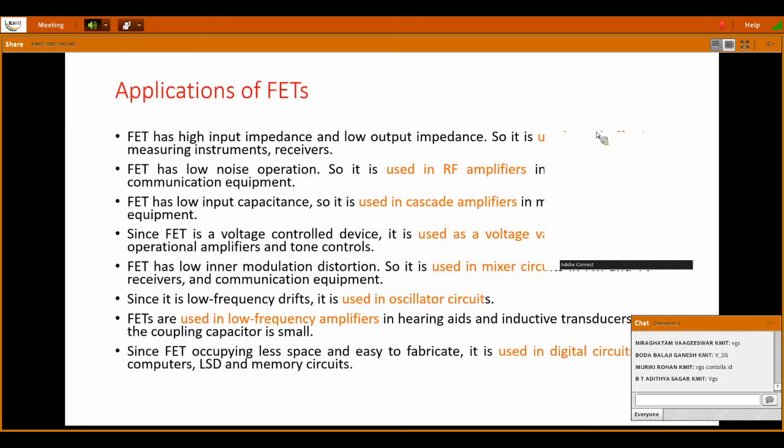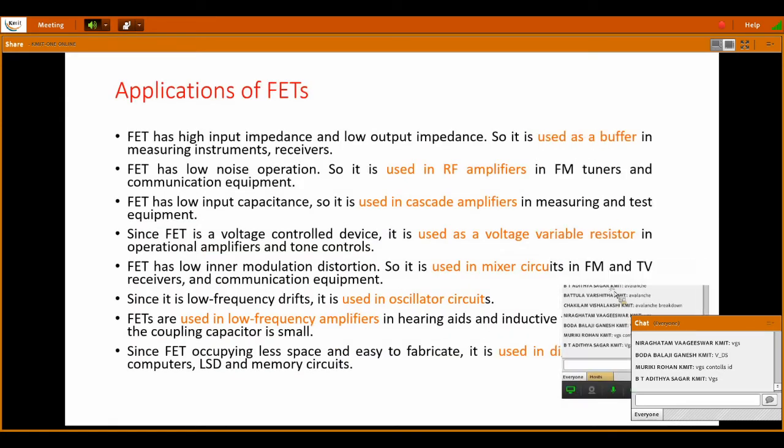Parameters of FET. And next, we will see the applications of FET. Advantages of FET, we have already seen, we have many advantages. Applications is also an important question for your exams. You may get it as a short answer type. I am talking about the external examination, your final examination, and in mids also you may get it. Make a note of it.